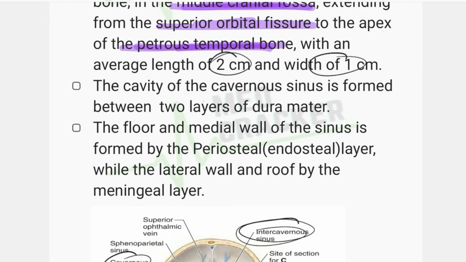The cavity of the cavernous sinus is formed between two layers of dura mater. That is, it is a type of dural venous sinus, and a dural venous sinus is formed by two layers, outer and inner. The outer is periosteal, also called endosteal, and the inner is the meningeal layer.